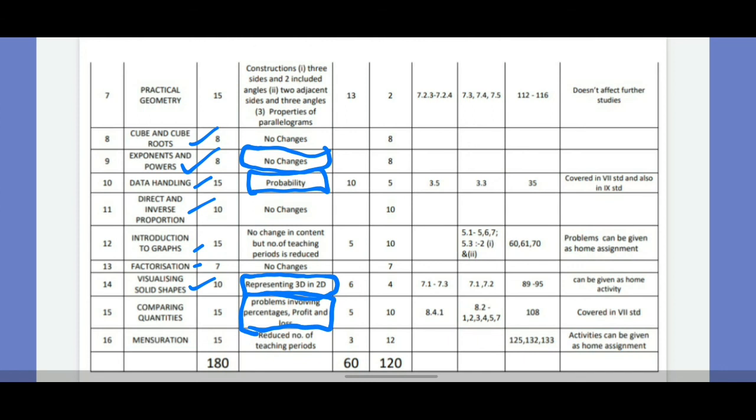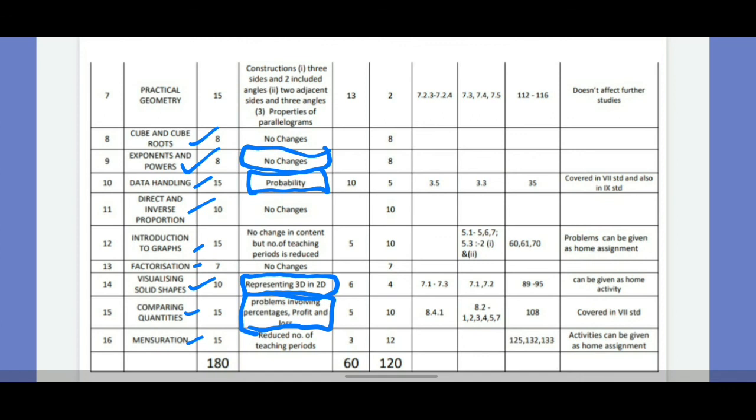The last it is mensuration. In mensuration, there is no change in content. Everything you have to study. Only the number of periods has reduced. Some questions can be given as activities as your homework.